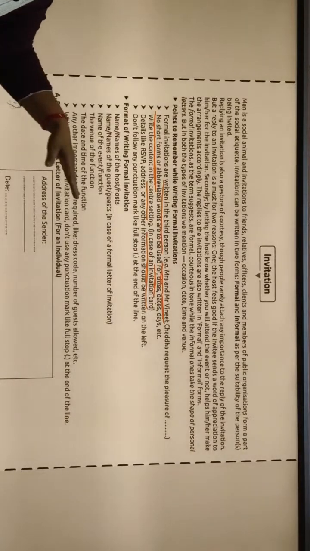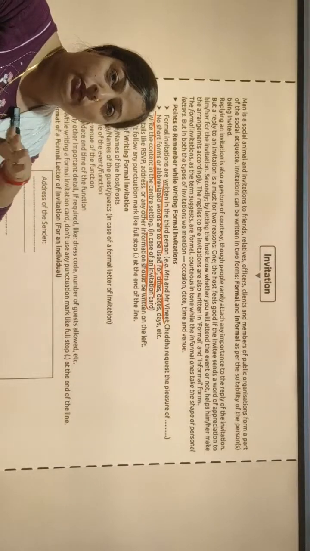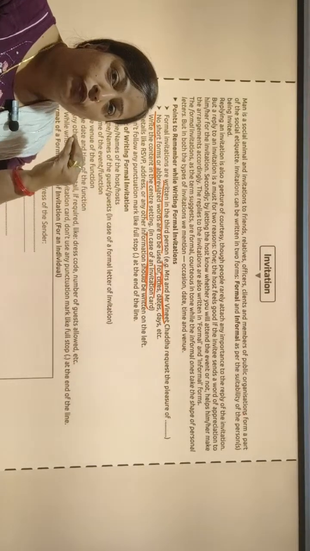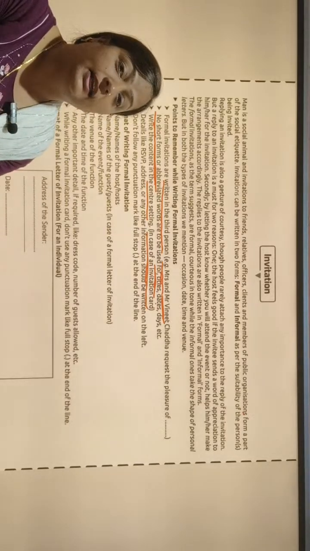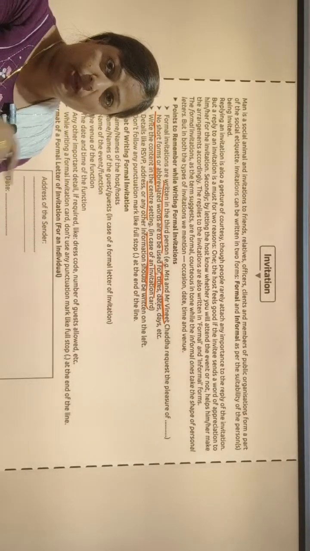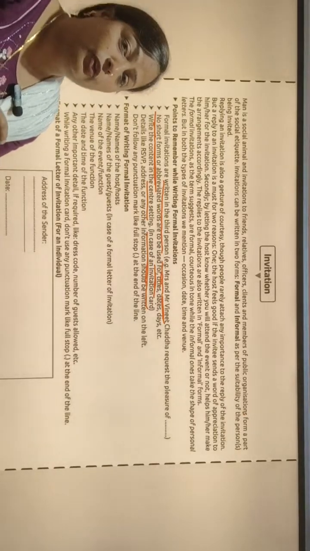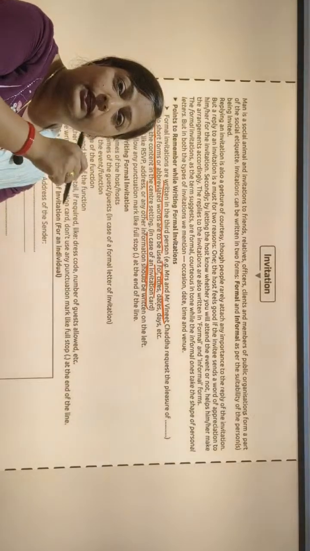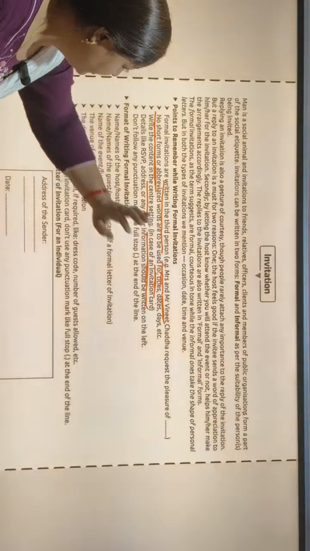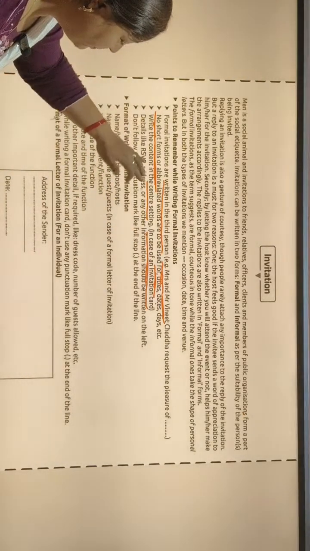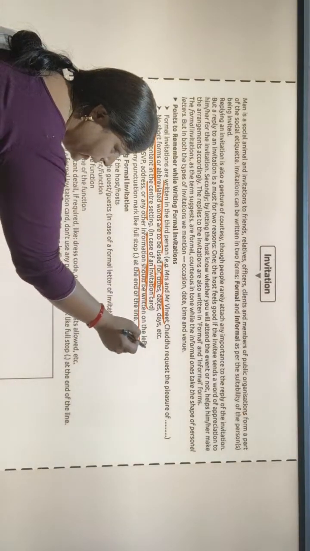Okay, and when we write an invitation in card form, what should we complete, which things should we keep in mind? First of all, it must be eye catchy, it must be attractive. When we send an invitation to anyone, first of all we will write in the center of the line the name of the person. In case of an invitation card, details like RSVP, address or any other information should be written on the left. This also is an important thing.